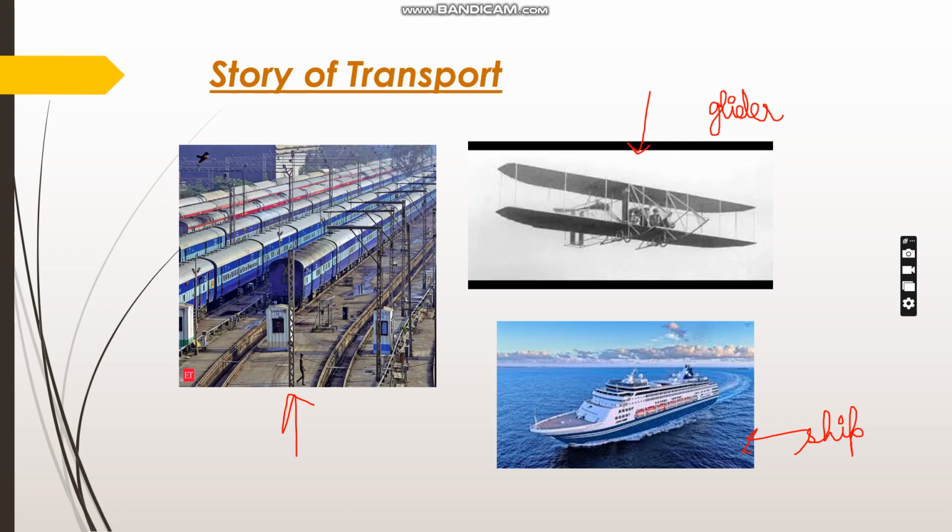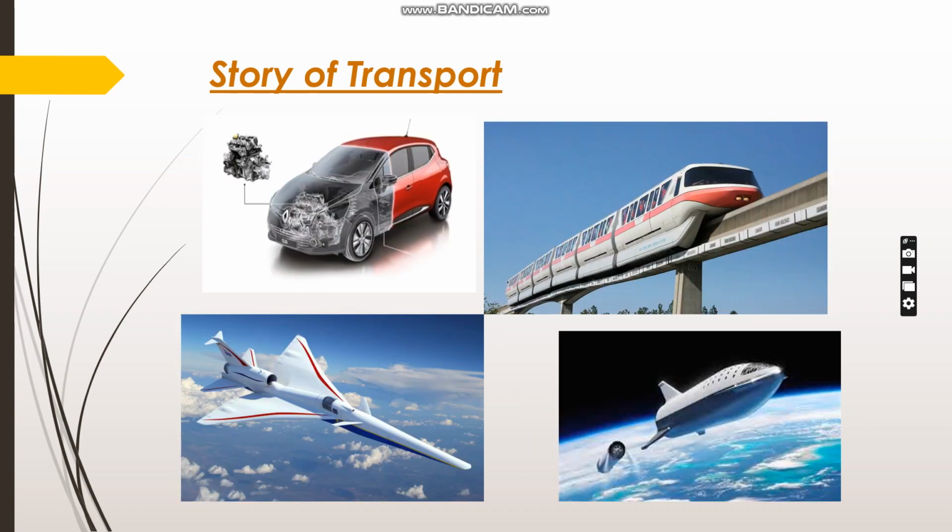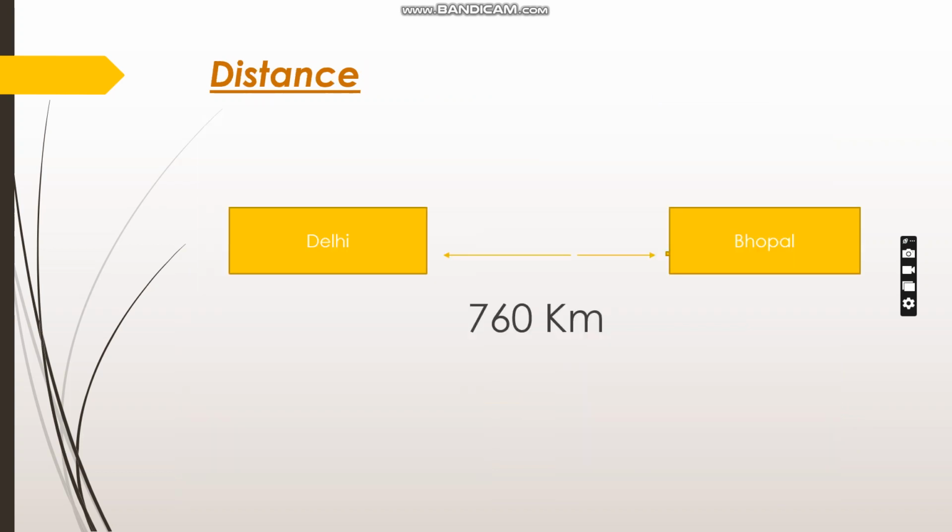So transport started from bullock carts and animals. Then it evolved into trains, gliders, ships, and all that we see today. You see, this is a car. This is metro. This is a plane, and this is rocket. So these are the transport of this era, this today time.